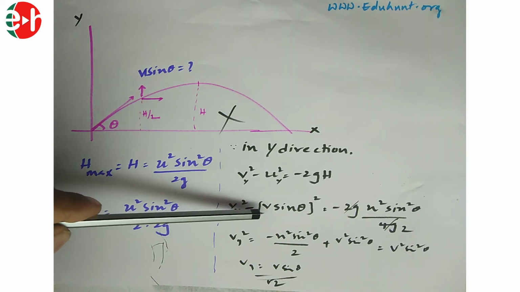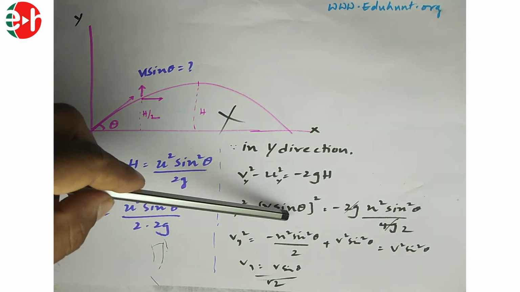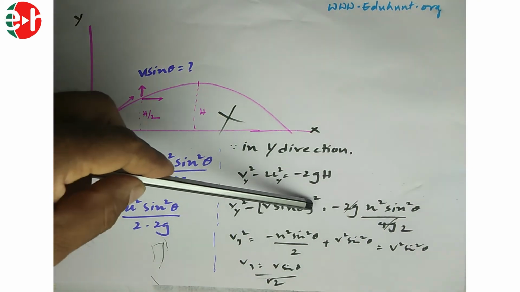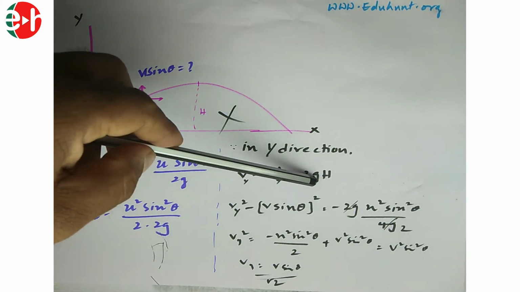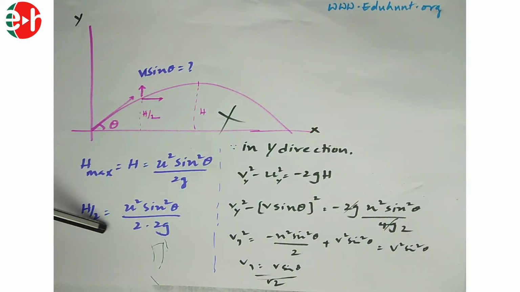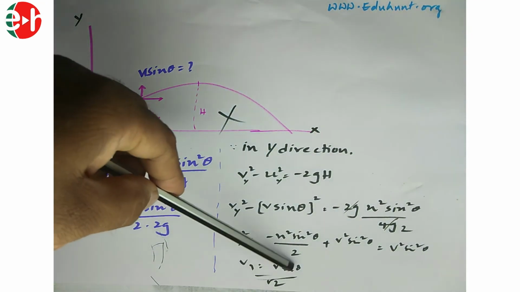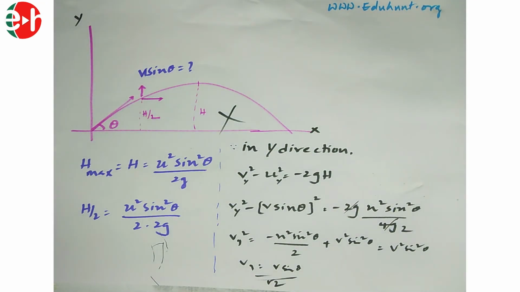So vy square minus, instead of uy, I can write u sin theta or v sin theta, whole square is equal to minus 2g into h. H means its vertical displacement is h by 2, that is equal to this. I have to put this value and simplify for vy, you will get v sin theta by root 2.